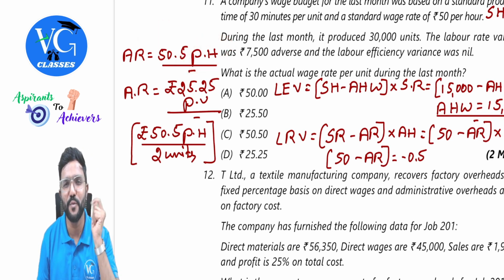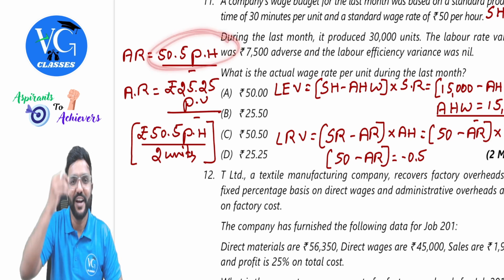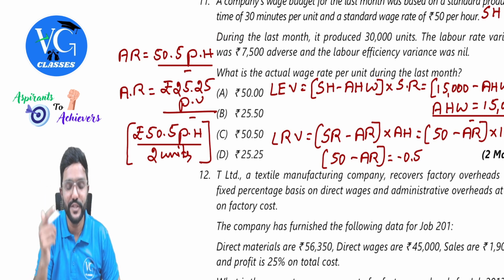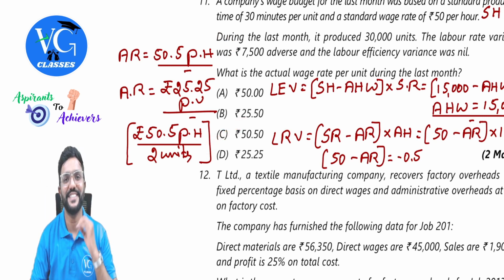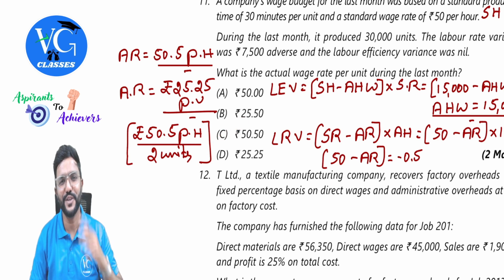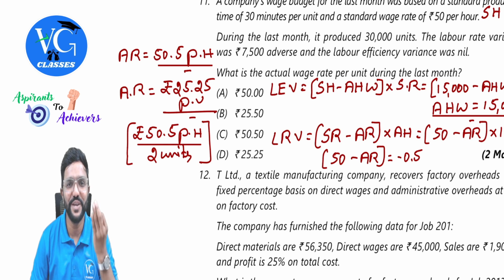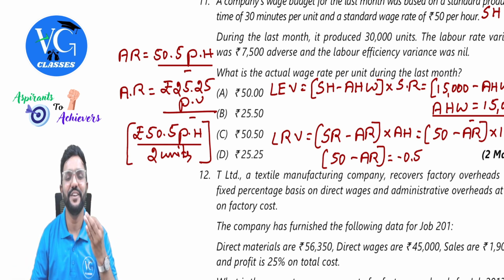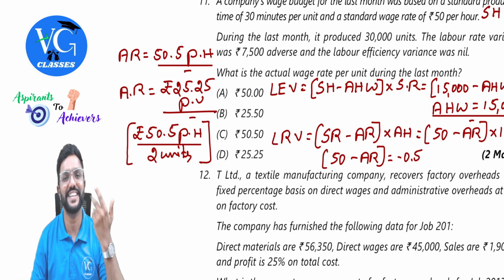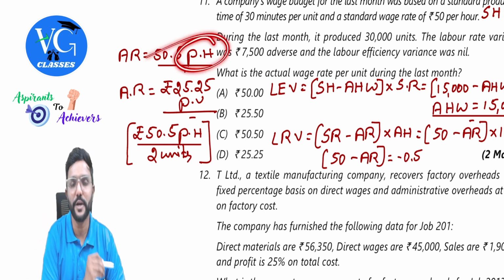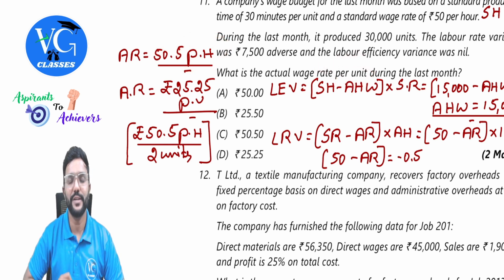But what they have asked, see, most of the students would have stopped here. And for the most confusing part, they have given that answer in the options, guys. I feel most of the students would have stopped the calculation here and marked this. Look here, they have given that answer in the option. Once students see the answer they are getting in the options, they feel more confident that whatever they have done is correct. Guys, please be very careful. What they have asked is not per hour but per unit. So what should we do?